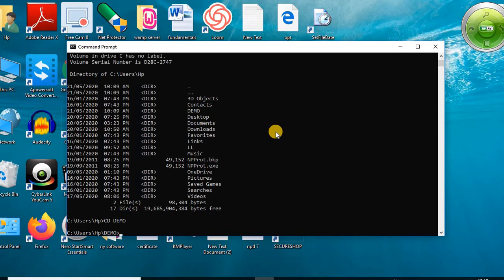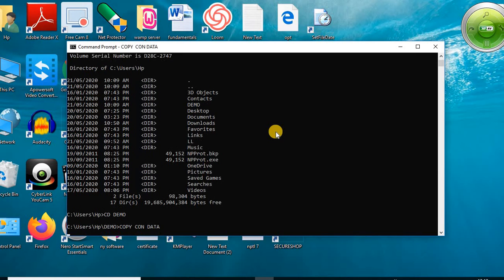Write the command copy, one space, con, then the name of the file. Suppose here we create the file data. So write the name of the file, data,